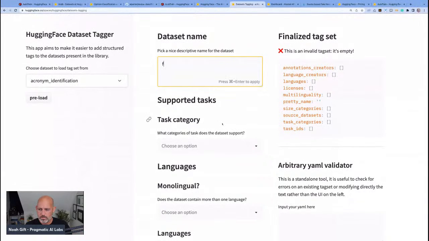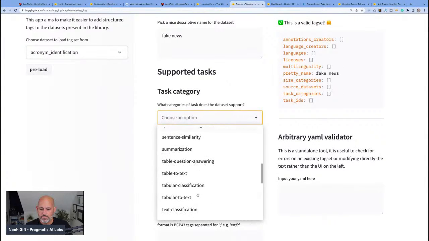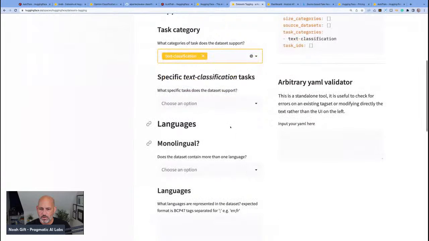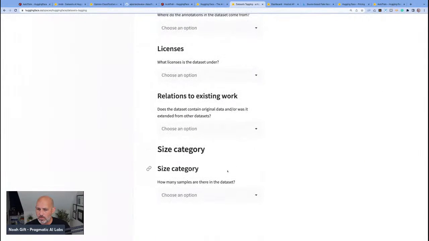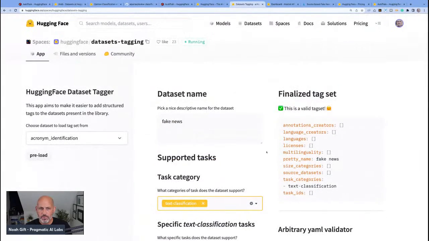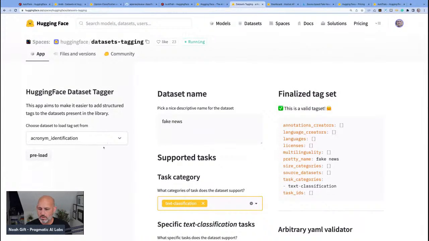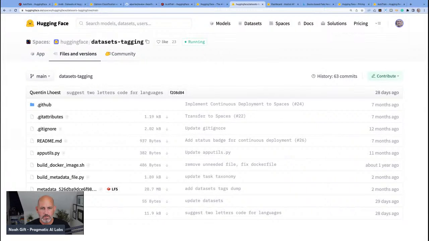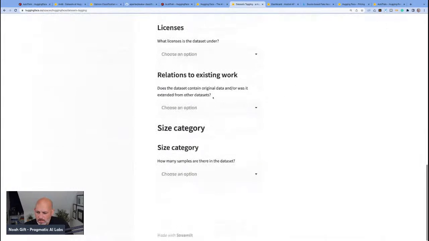We'll call this fake news. And this is going to be text classification. Okay, we got all that. Input your YAML. Okay, now we go to files. Huh. Yeah, I don't get this. This is a little bit complicated here.